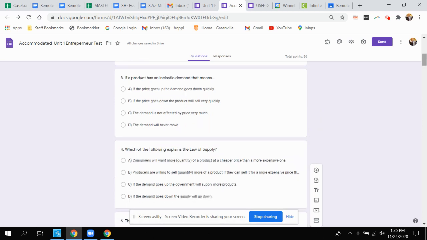Question 3, if a product has an inelastic demand, that means what? A, if the price goes up, the demand goes down quickly. B, if the price goes down, the product will sell very quickly. C, the demand is not affected by price very much. Or D, the demand will never move.